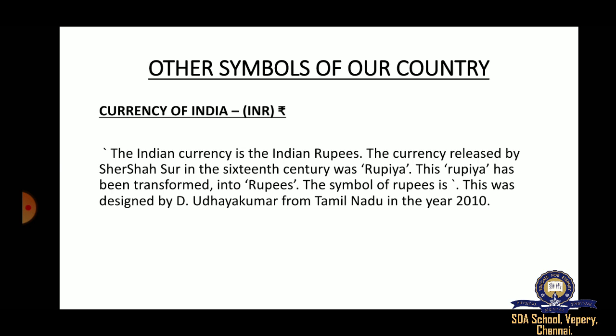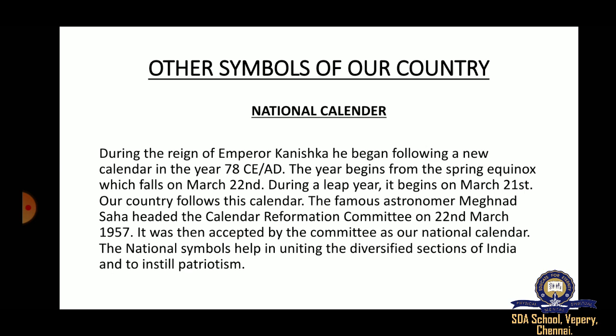Now let's move on to the final symbol, that is our national calendar. During the reign of Emperor Kanishka, he followed a new calendar in the year 78 AD.